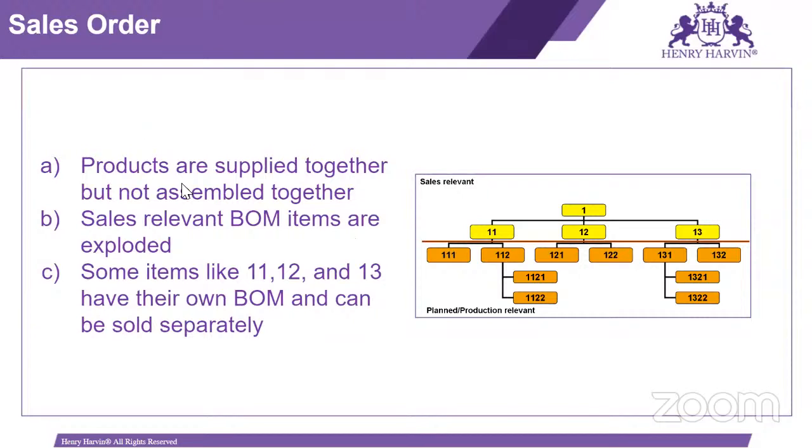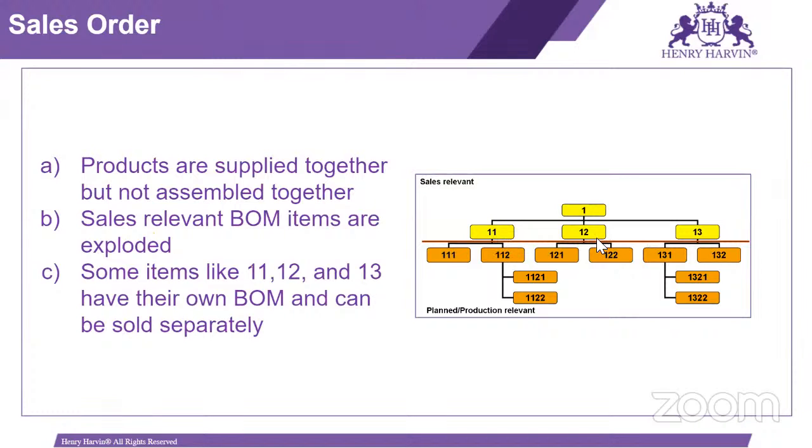In the sales order, products are supplied together but not assembled together. So here we can supply the products together, but we cannot assemble the material together. Sales relevant BOM items are exploded. So whichever sales relevant BOMs are there, the system will explode, and based on that, the production team can start the manufacturing. Some items like 11, 12, and 13 have their own BOM and can be sold separately.